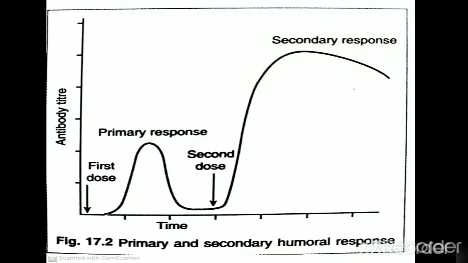Coming to the type of antibody produced in primary and secondary immune responses. In the primary immune response, the antibody produced will be predominantly IgM type, whereas in the secondary immune response, the immune system predominantly produces IgG type of antibody.